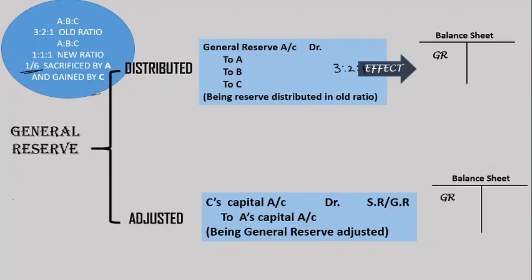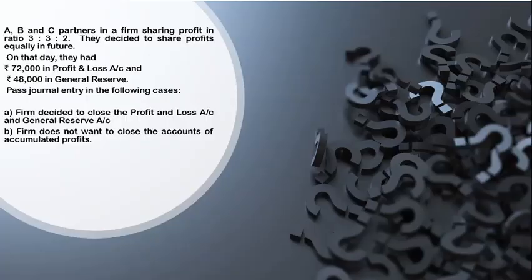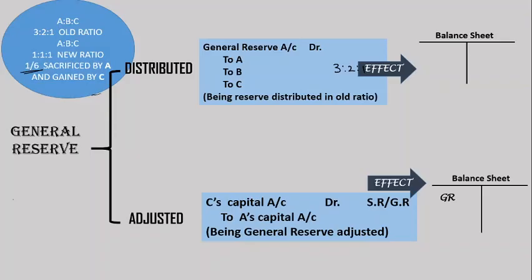Fine. Now let's see what will be the effect here. Once the general reserve is distributed, if this entry is passed, general reserve is debited, it is distributed. So it will not appear in my new balance sheet. But in case I have adjusted general reserve, of course, the effect will be general reserve will remain here only. Is it clear? General reserve will remain here itself.